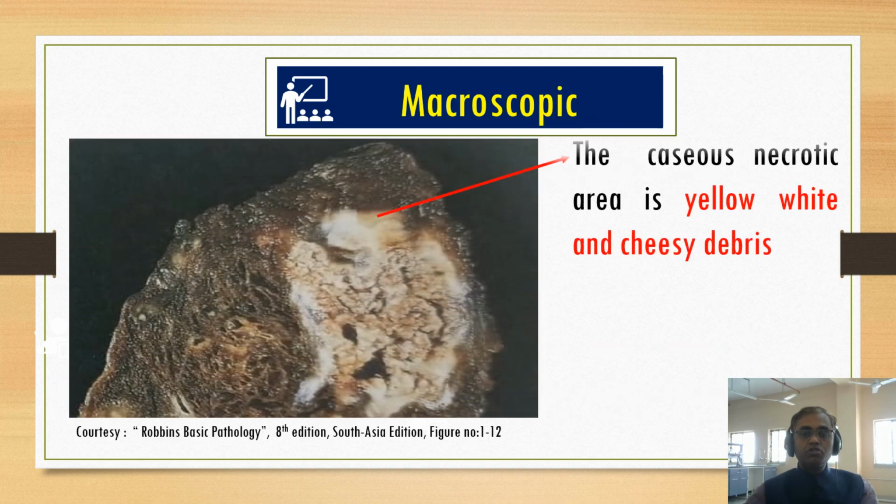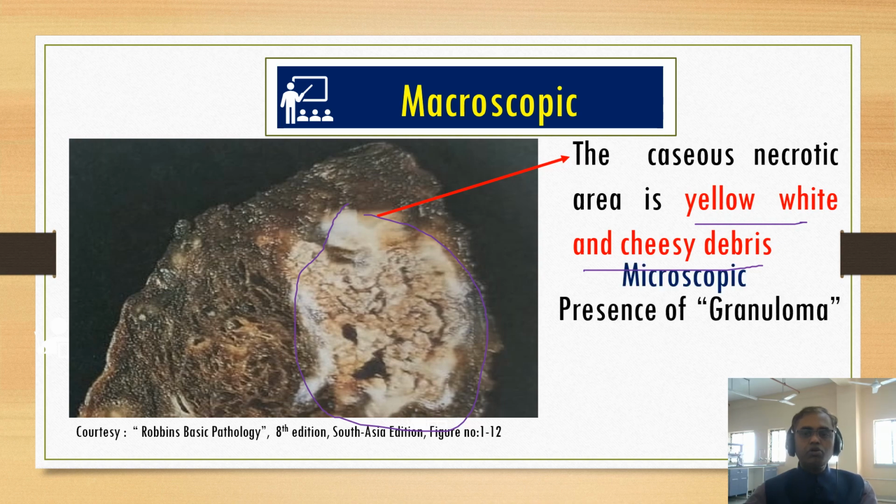Let us see the macroscopy. Here you can see the caseous necrotic area is a yellow, white and cheesy debris. This is a very important finding of caseous necrosis. The word meaning of caseous is cheesy, so that is the reason the affected part becomes yellow, white and cheesy debris. And in microscopy, you can see the presence of granuloma. Here I am not talking about the granuloma. When it comes to the chronic infection chapter, I will talk about what granuloma is in detail.